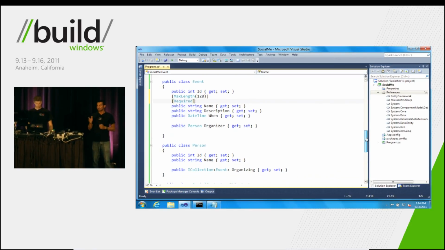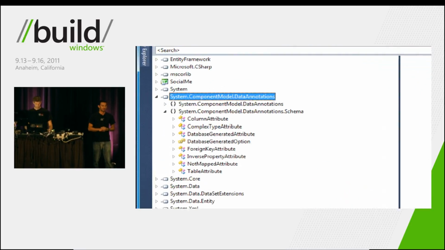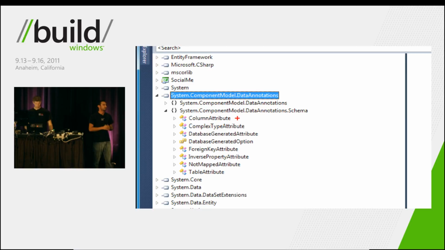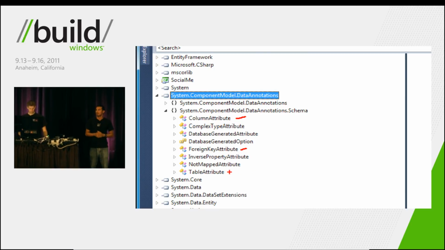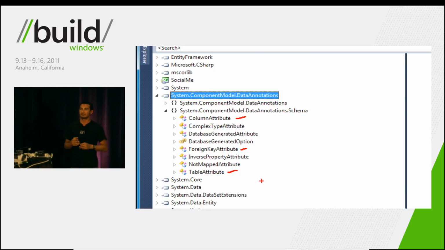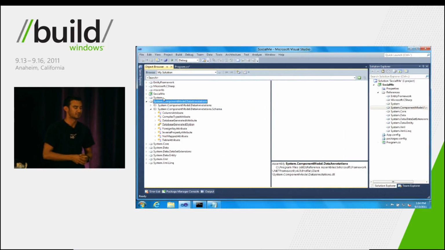Now, let's go ahead and look at some of the other data annotations that we have available. So we'll pull up the System.ComponentModel.DataAnnotations assembly inside of the Object Browser, and you can see there are quite a few other attributes for you to choose from. For example, the Column attribute allows you to specify different column names from what you have in your .NET classes. The ForeignKey attribute allows you to specify how foreign keys are mapped. And also the Table attribute allows you to change how the names of the tables appear in the database. But as you can see, there are many others available for you to choose from.